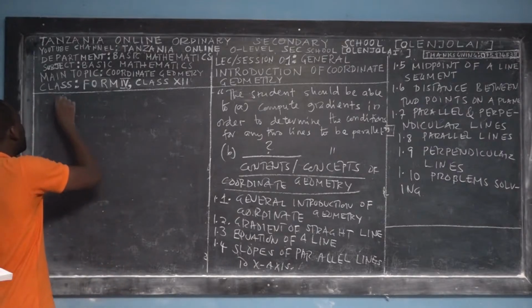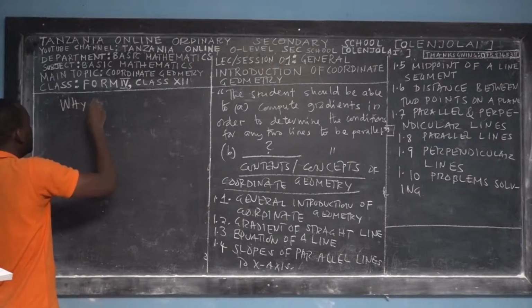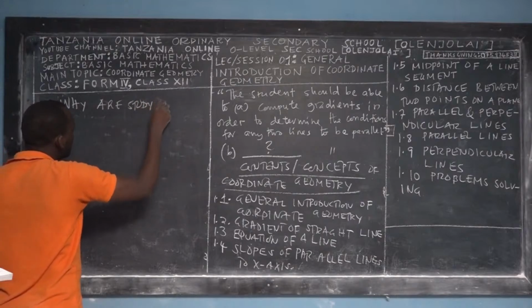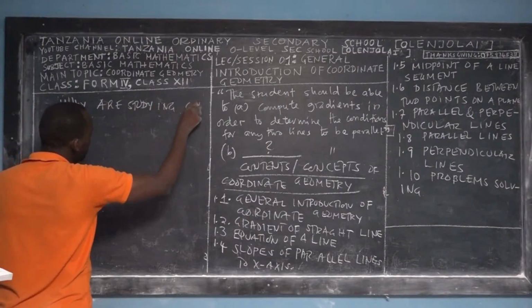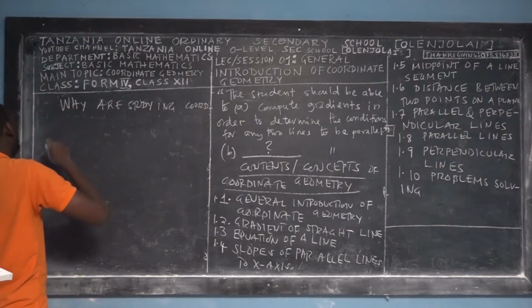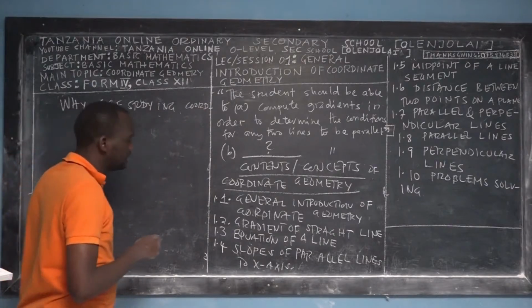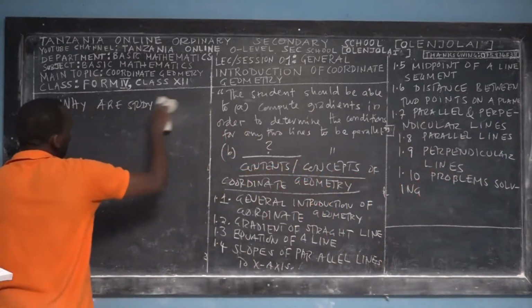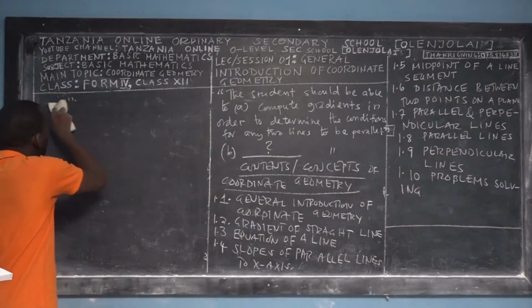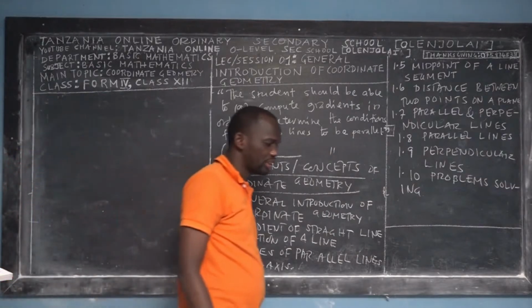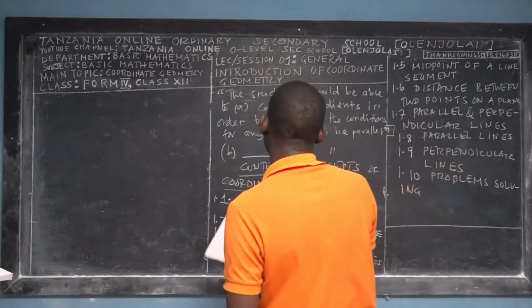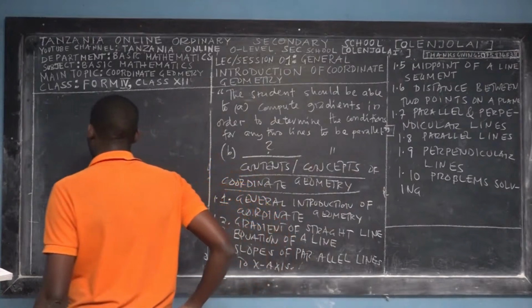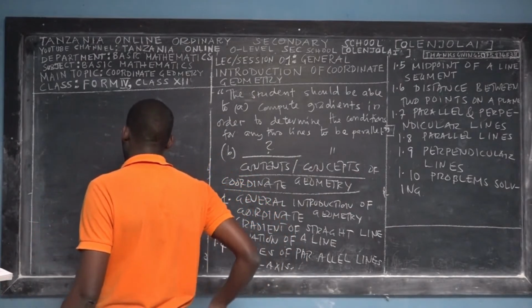So I can write a small subtitle. Why are we studying coordinate geometry before we even know what coordinate means? The best thing is that we should first know the meaning of geometry, the meaning of coordinate, and also the meaning of the entire coordinate geometry. Then we should come to applications. This way we know the definitions, so we can relate to the applications that we have.